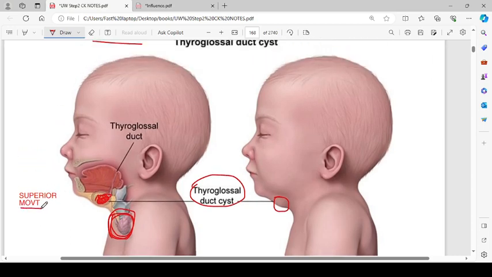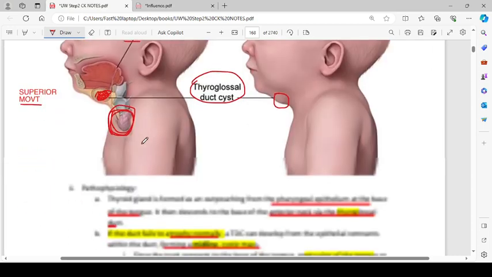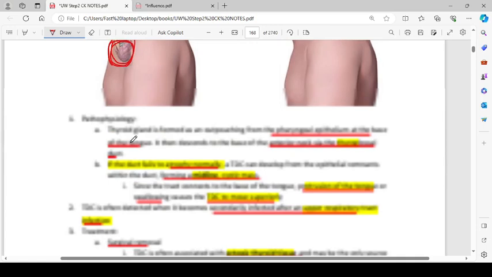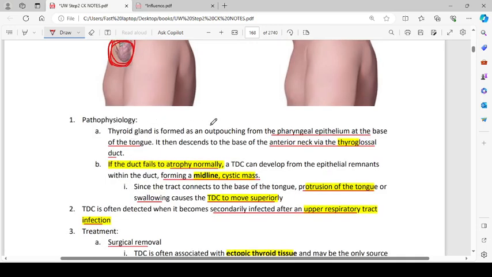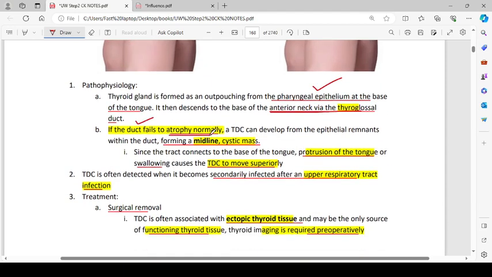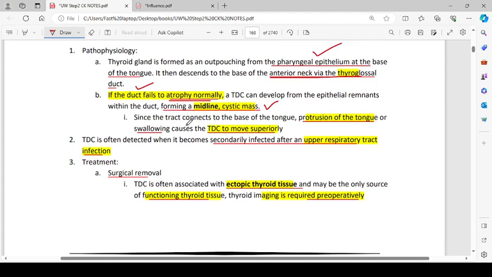The pathophysiology: the thyroid gland is formed as an outpouching from the pharyngeal epithelium at the base of the tongue. It then descends to the base of the anterior neck via the thyroglossal duct. If the duct fails to atrophy normally, a thyroglossal duct cyst can develop from the epithelial remnants within the duct, forming the midline cystic mass. Since the tract connects to the base of the tongue, protrusion of the tongue or swallowing causes the cyst to move superiorly. It is an important clinical test as well.